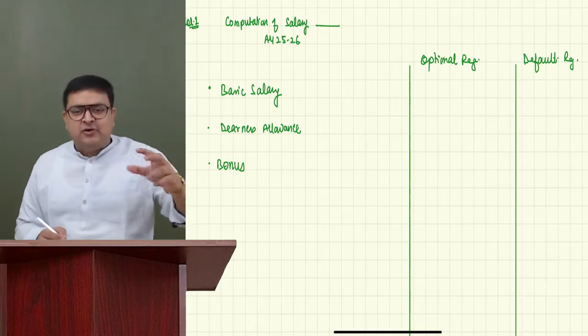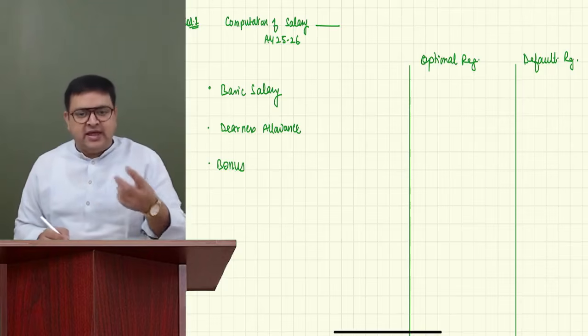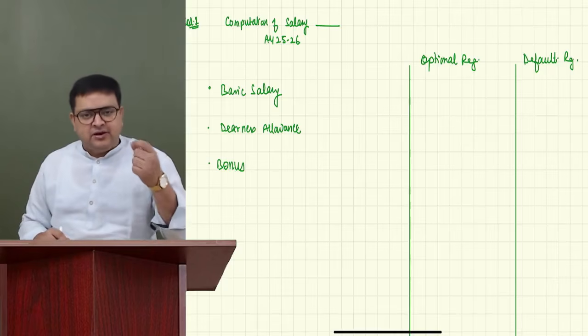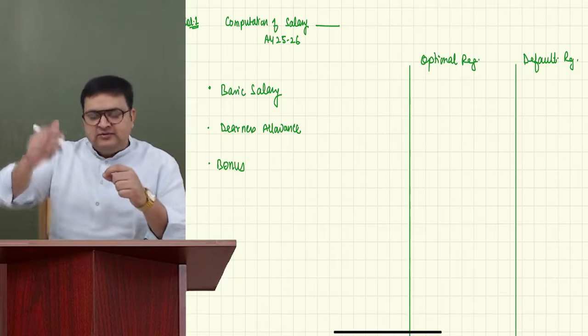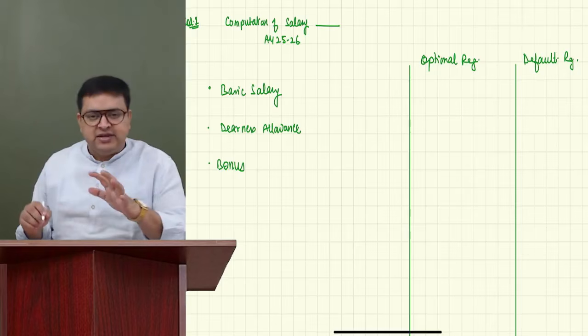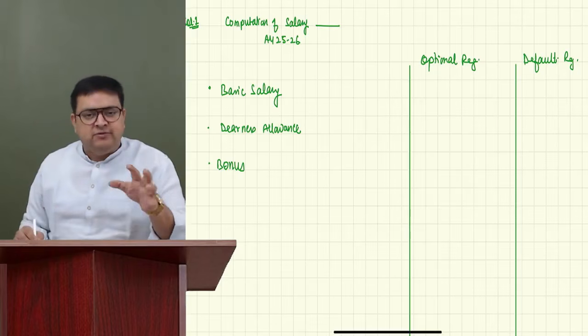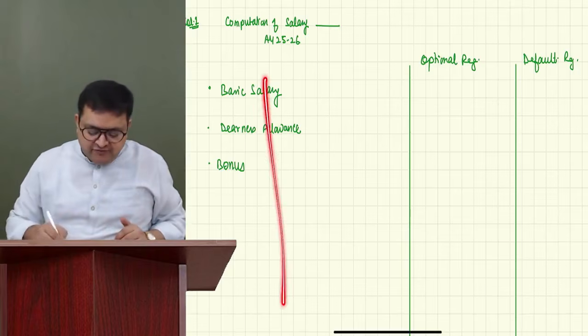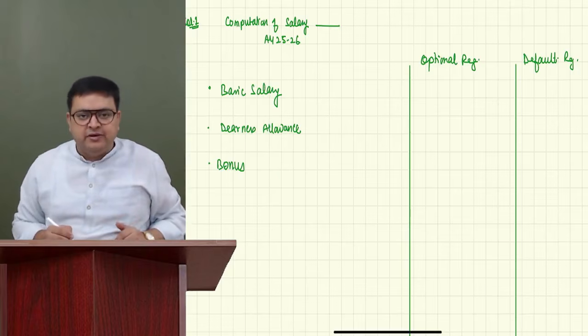So see, right now, I'm explaining it to you, so I'm taking time. I'm reading it, explaining, and then I'm writing. But once you are practicing, it will not take much time. Within not more than 1 minute, you will be able to fill up at least the components which you are getting from the employer.